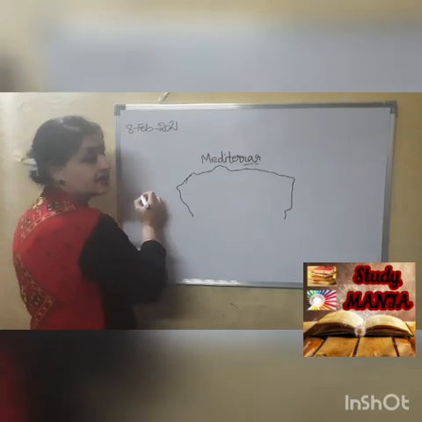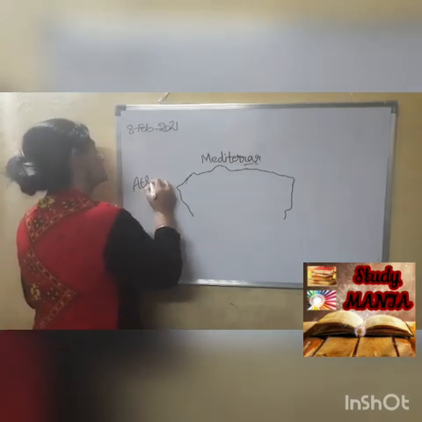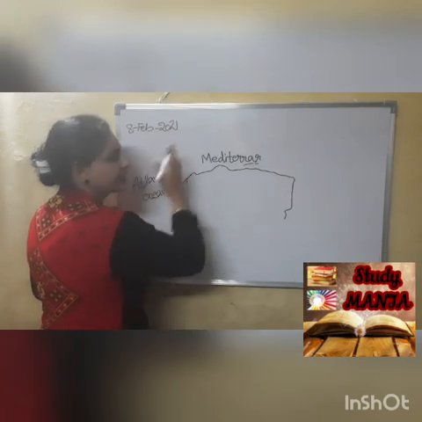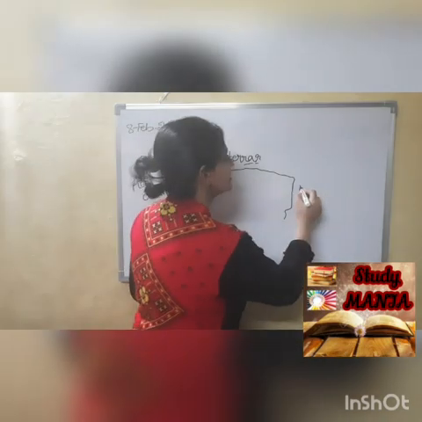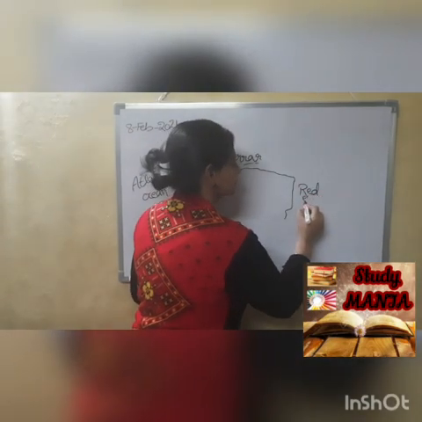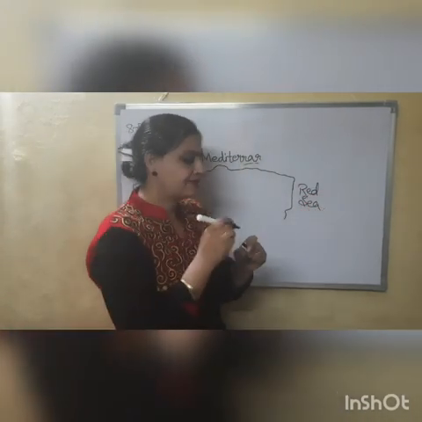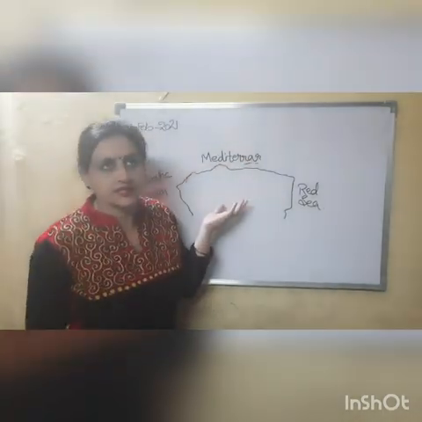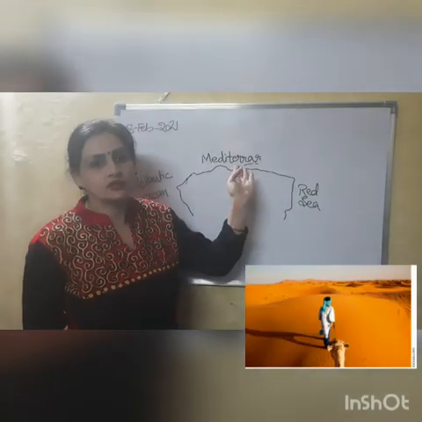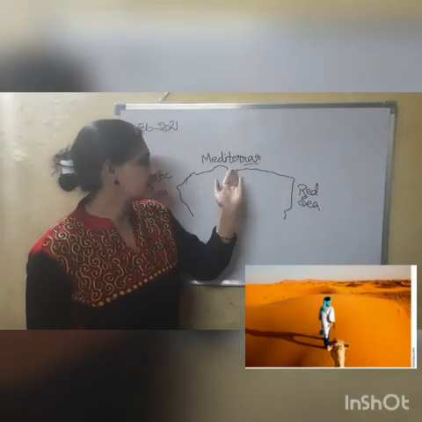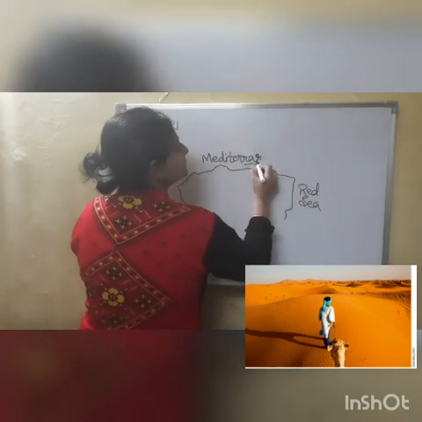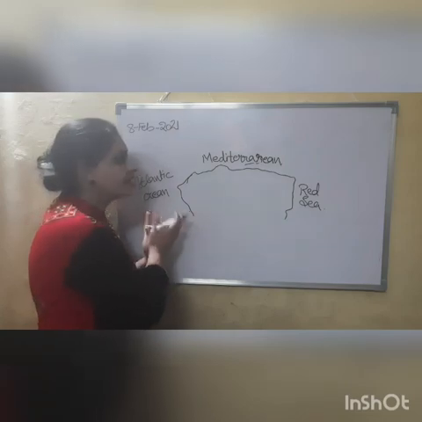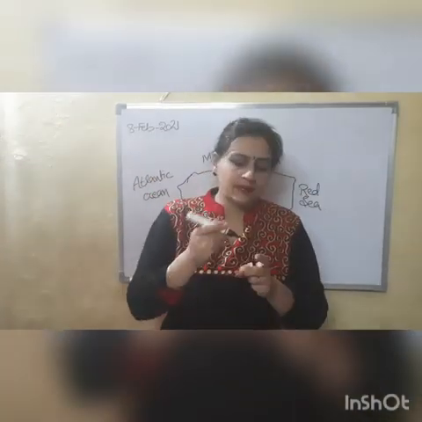And here we are finding the Atlantic Ocean. And here on the eastern end of it lies the Red Sea. So the Sahara Desert is lying in the northern Africa continent, and on the north it is bounded by the Mediterranean Sea, on the western end the Atlantic Ocean is lying, and on the eastern side it is bounded by the Red Sea.